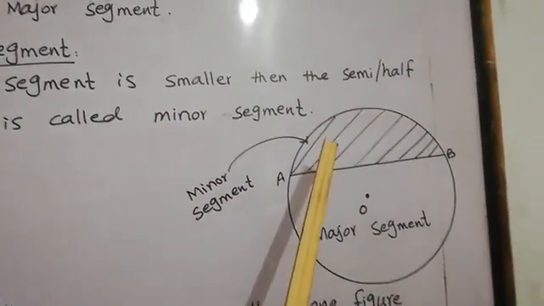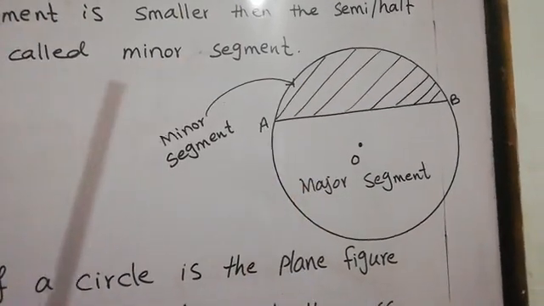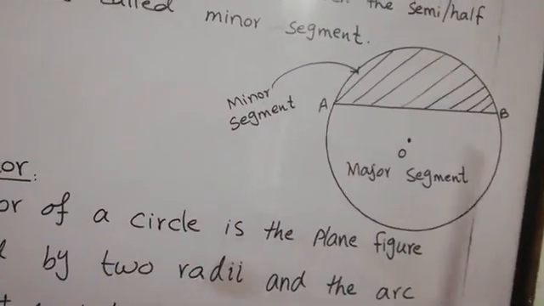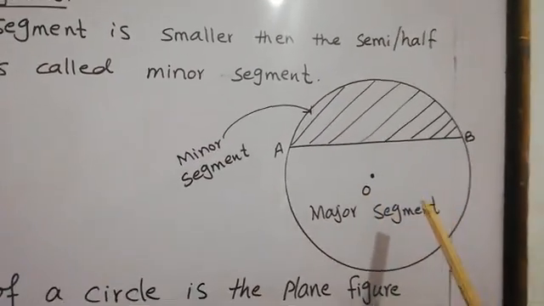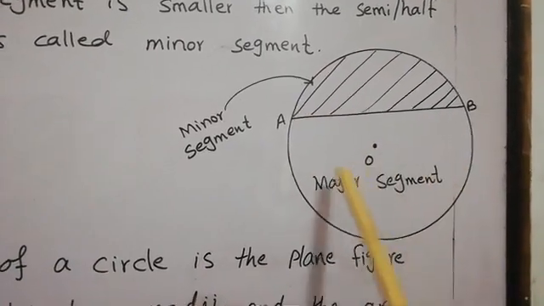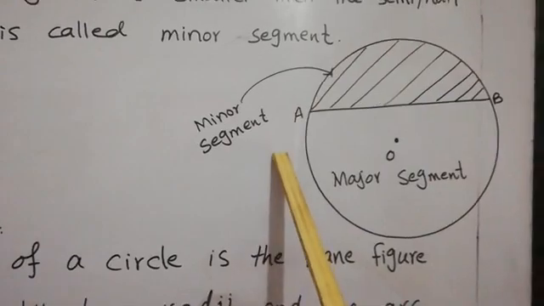There is an example of major and minor segment. If in your class, in your board paper or in school paper, the definition of something is given, then you will draw the complete circle and then mention the relevant example of the definition.